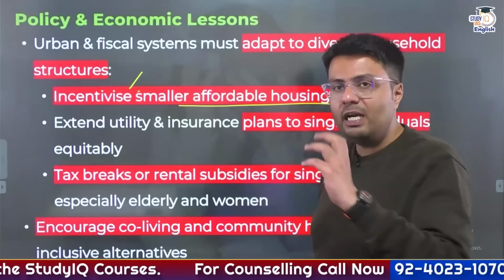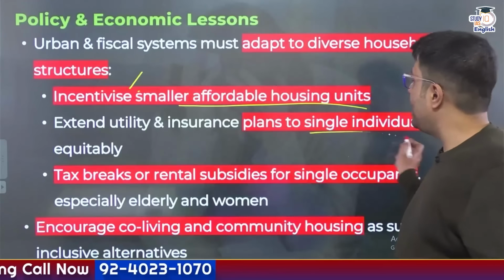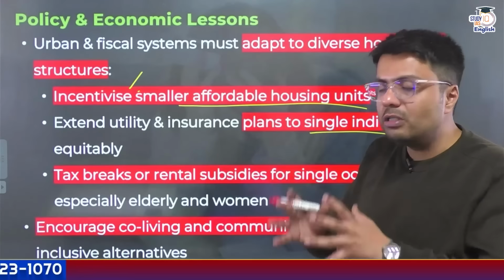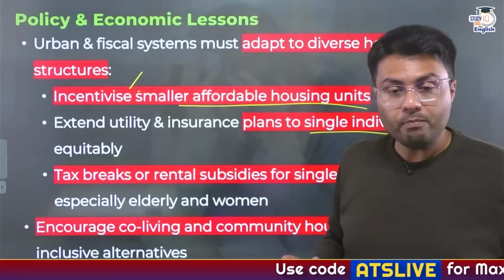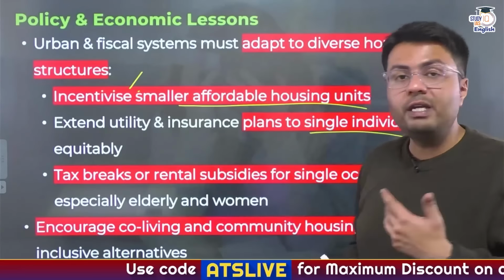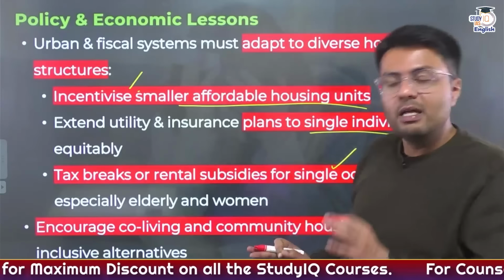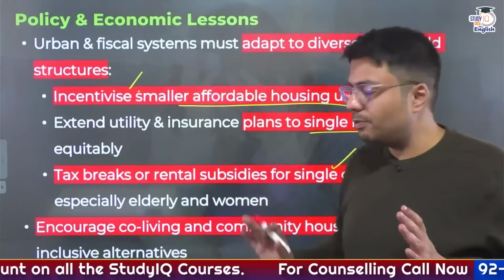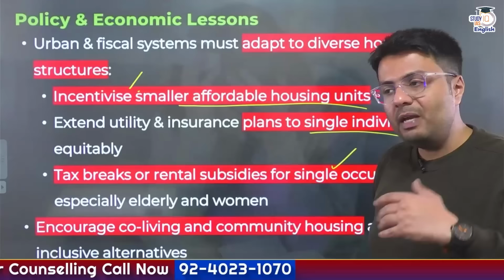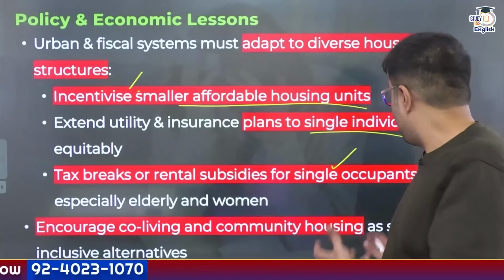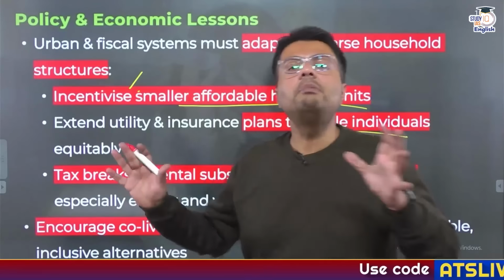Similarly, we also have to extend financial and economic models, like utility and insurance plans, specially made for people living alone, so that the cost they bear for these utilities is not as brutal as it is today. Also, we need to give tax breaks and rental subsidies for single occupants, especially for the elderly and women. This is a big problem that our society is going to face. So why should they pay a premium for a cost that they are already bearing? In that way, we can encourage co-living and community housing, as a sustainable and inclusive alternative to the problems that people face right now.